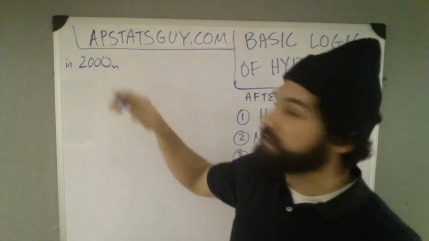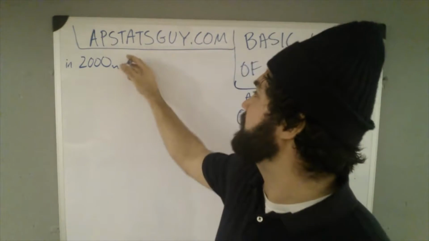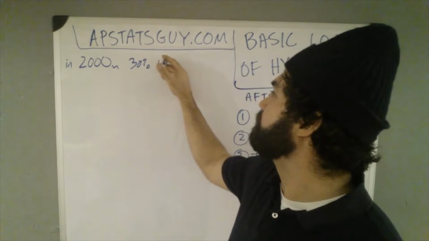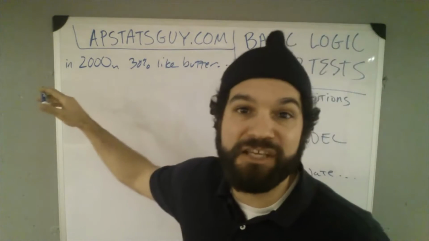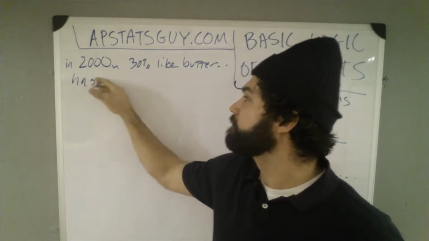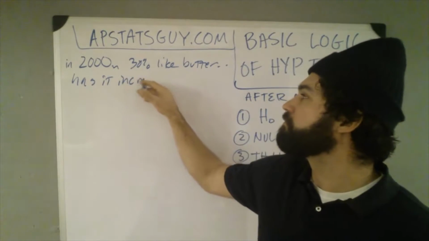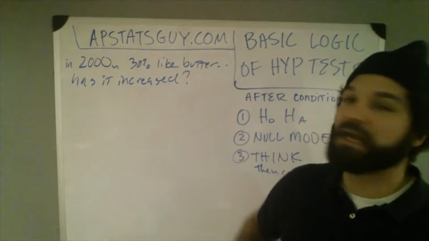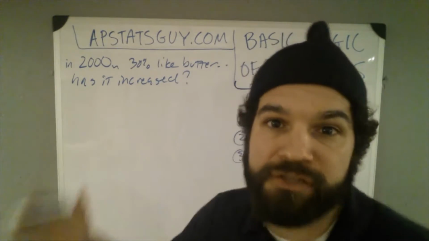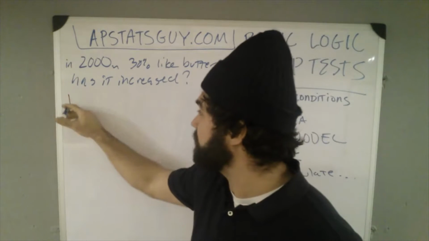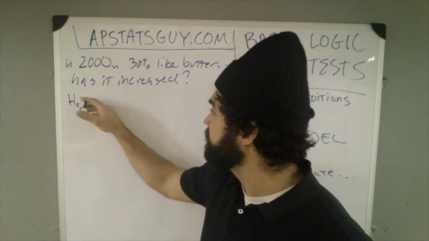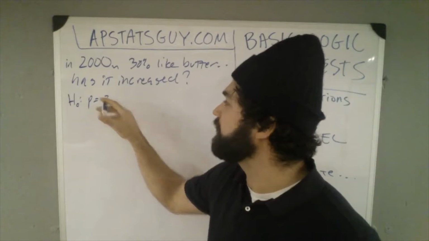In 2000, 30% of people liked butter. Has this increased? That's what I want to know. I'm just going to assume 30% still like butter, and there's my null hypothesis, that 30% still like butter.